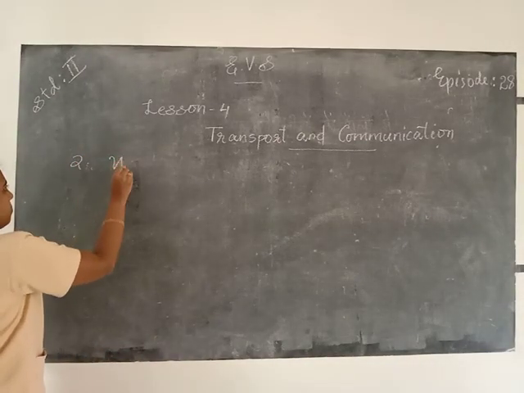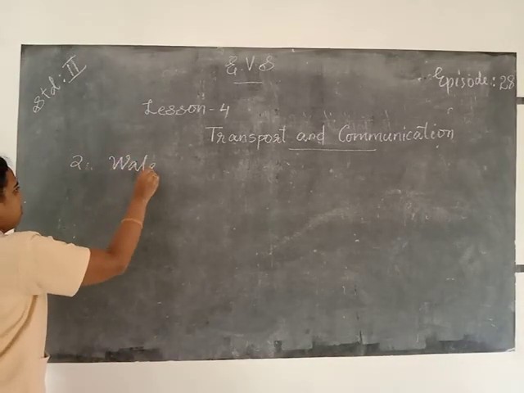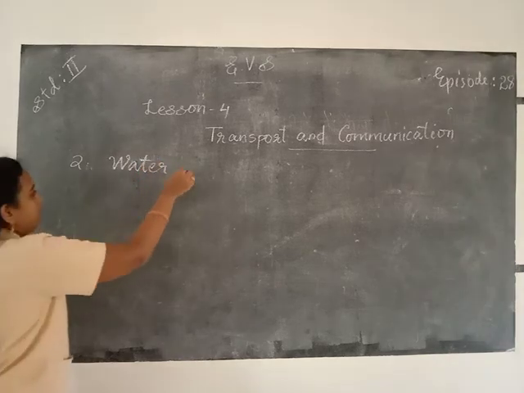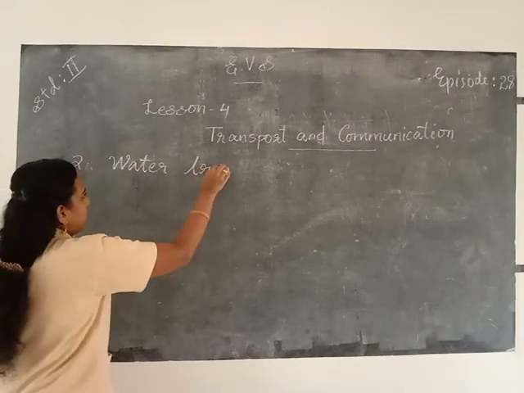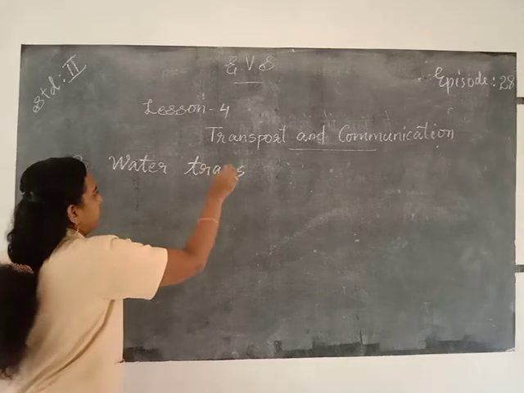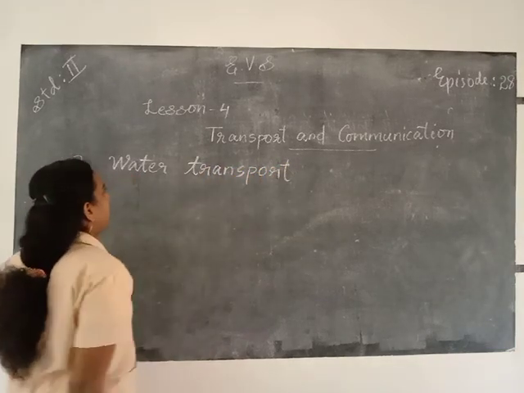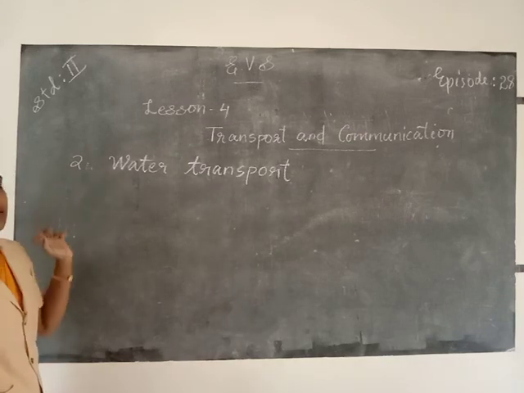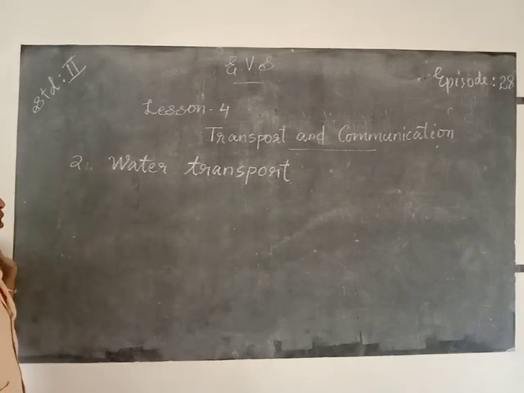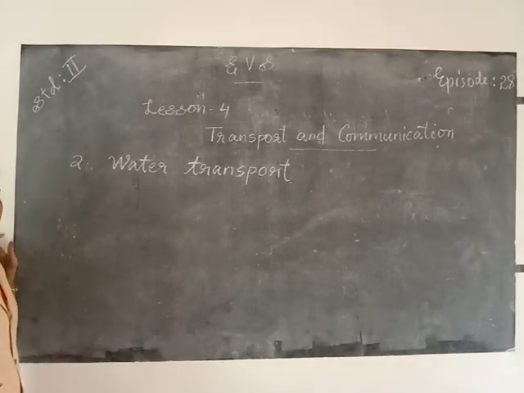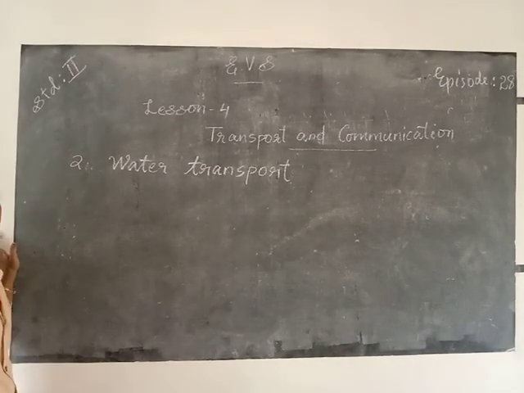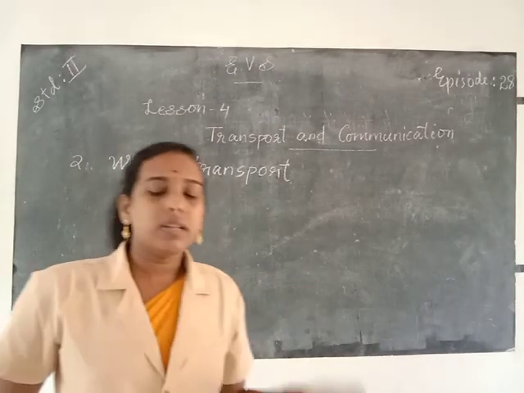The second one is water transport, W-A-T-E-R, T-R-A-N-S-P-O-R-T, water transport. So what do you mean by water transport?